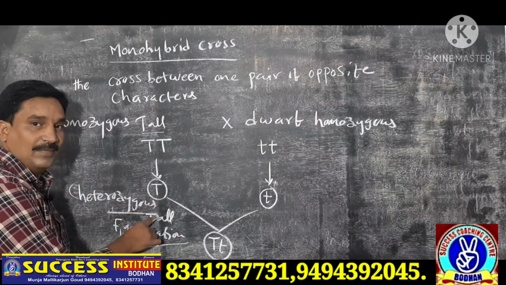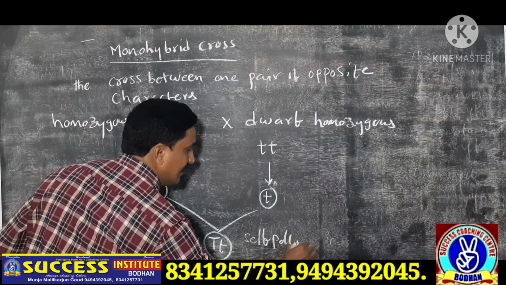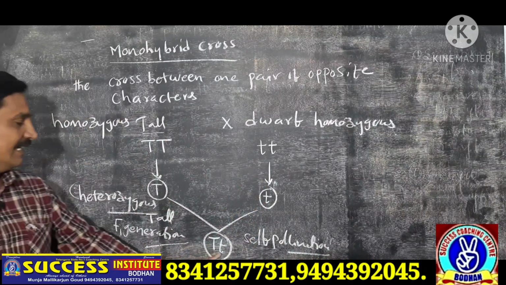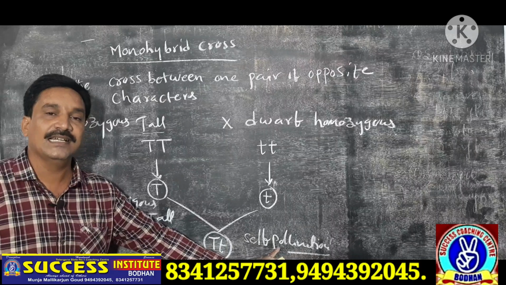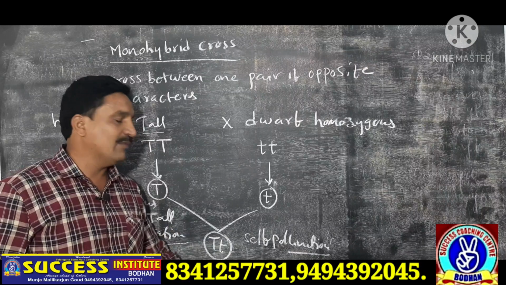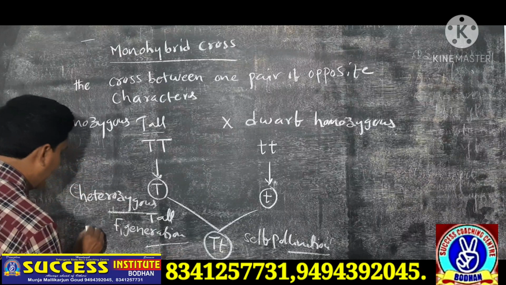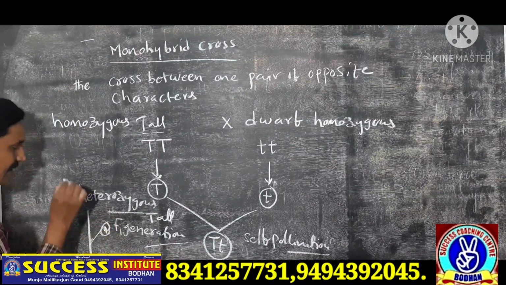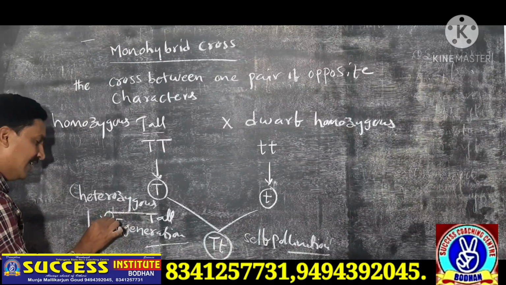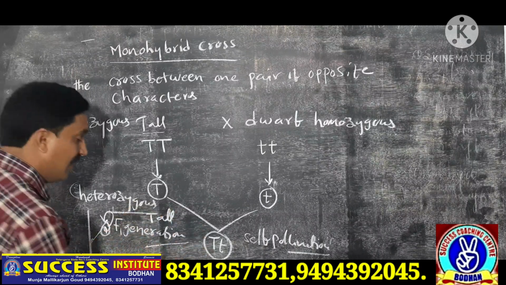Next, in the F1 generation plant, self pollination. What is the meaning of self pollination? The transfer of pollen grains within the flower only. That type of pollination is known as self pollination. For example, a heterozygous tall plant is there, and the pollen grains are transferred within the flower. Two types of gametes are formed. What are they?